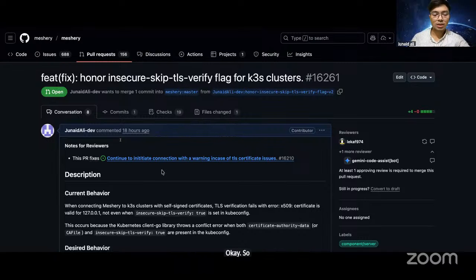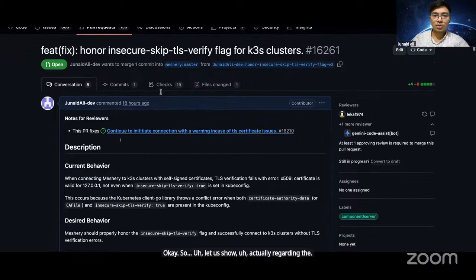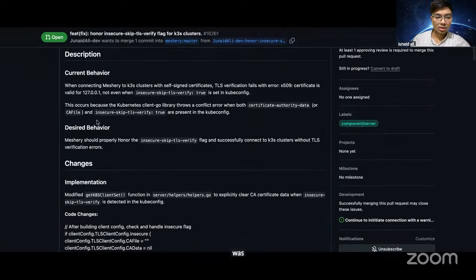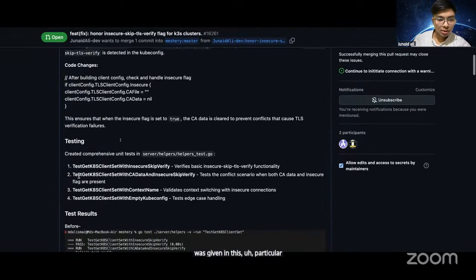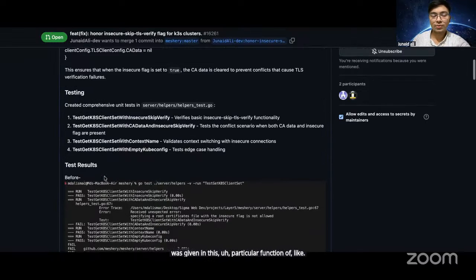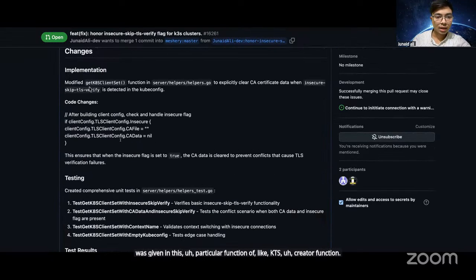So, that issue was regarding the insecure skip TLS flag given in this particular function of the k8s creator function, the get k8s client set function.